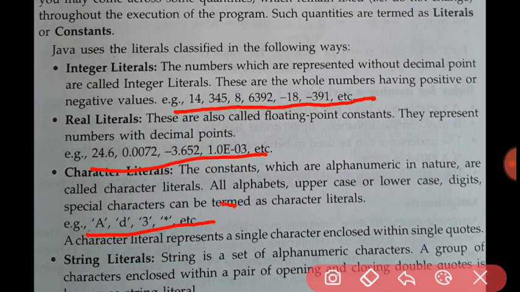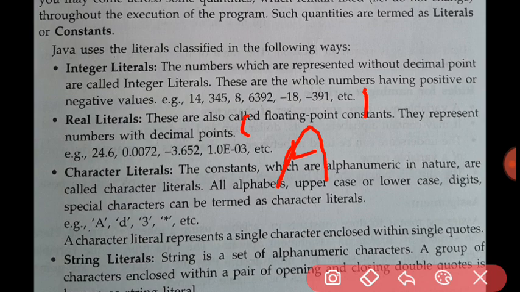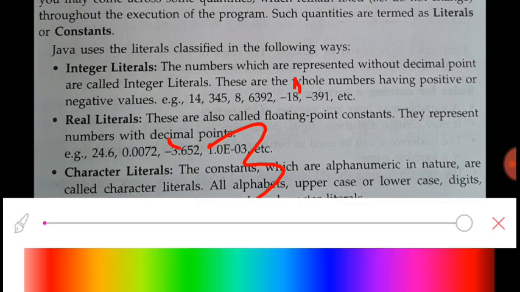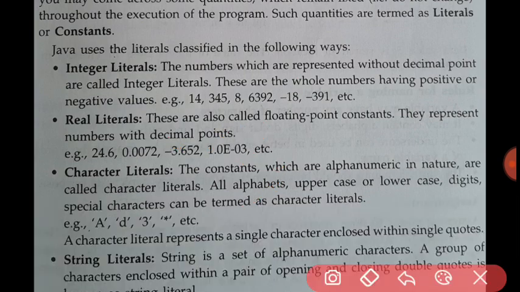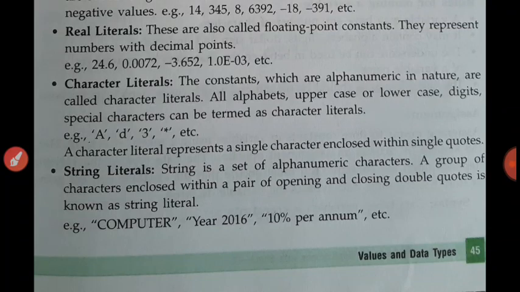Remember, character literals are always written in single quotation marks. You can clearly observe here. Suppose this is single quotation A, so this is a literal. If I write any digit, 3, this is also a character literal. Next is string.